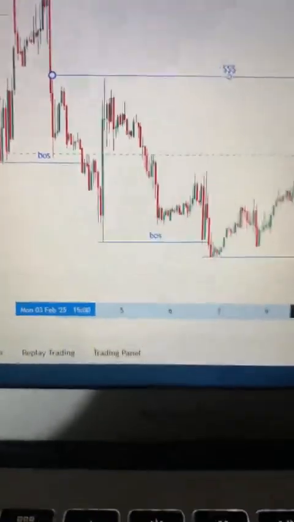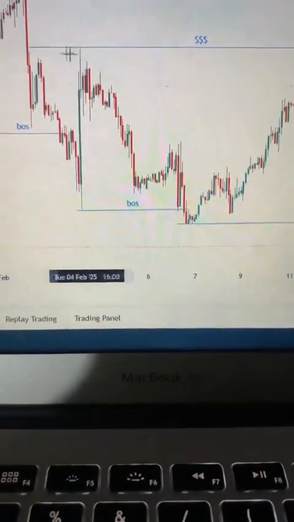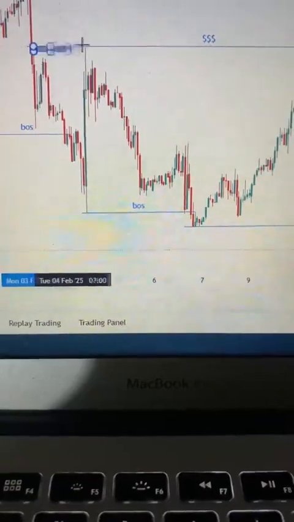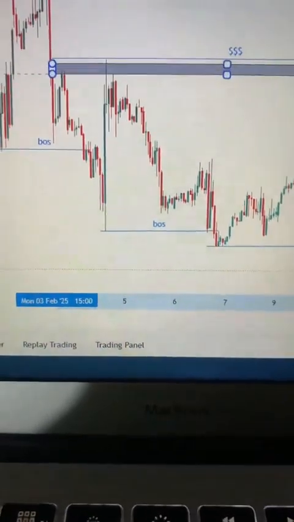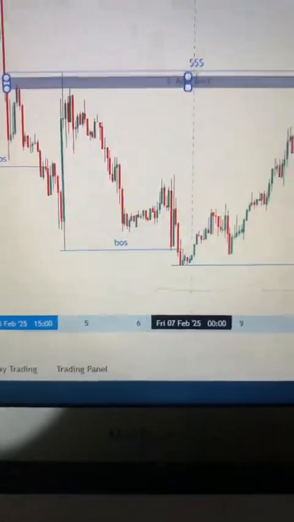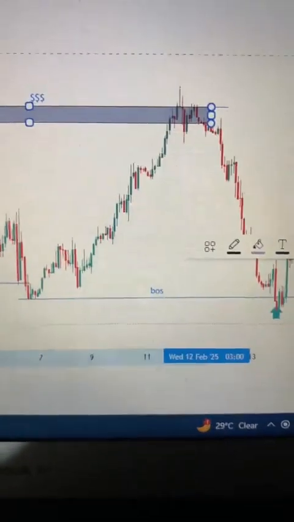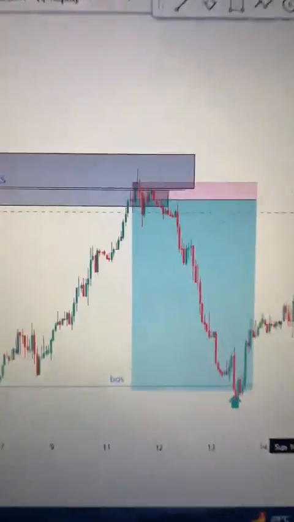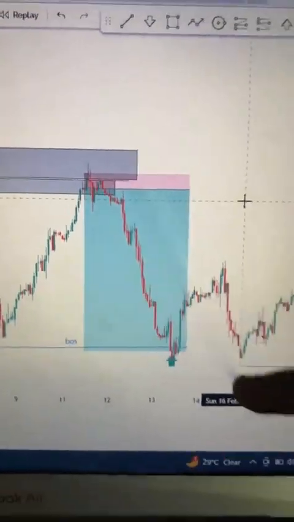Looking for selling opportunity. And for those who are really resistant, they will say this is a very strong resistance zone. Price is resisting this entire zone. Okay? Now, what happened? The price came back, refilled that fair value gap before that major move.